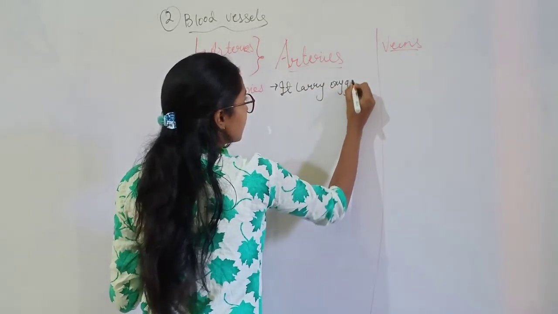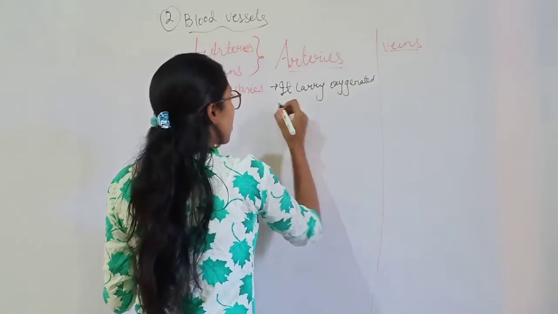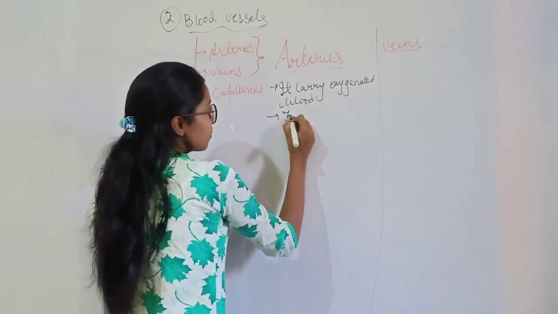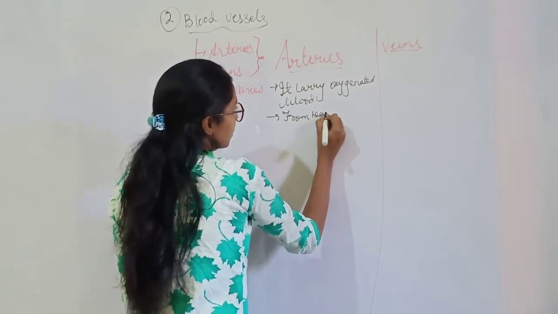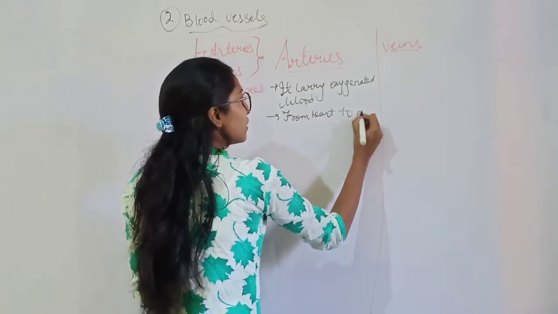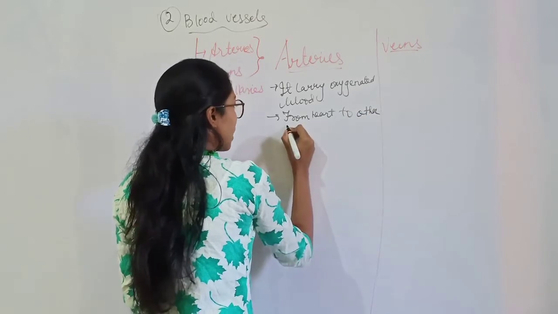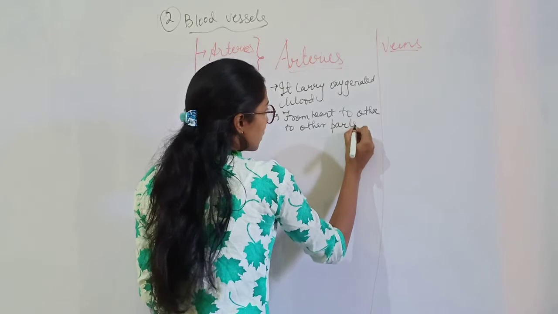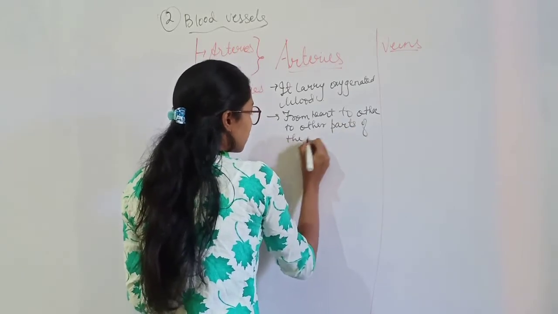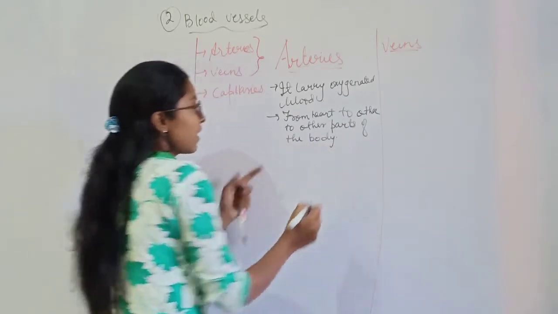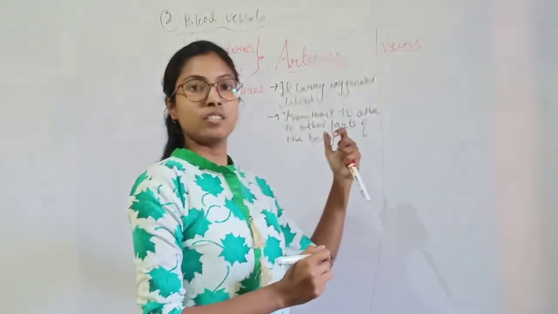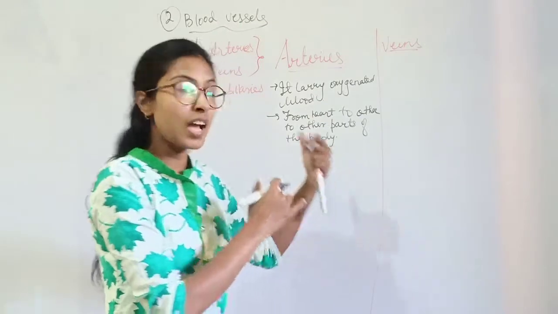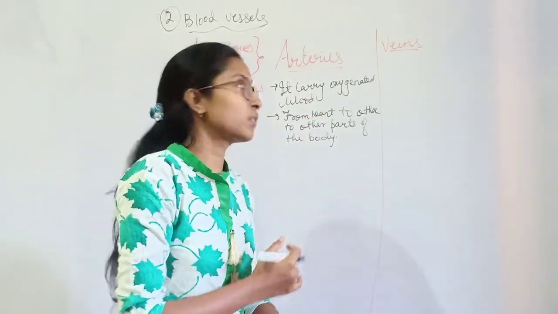So what does it mean? It means that arteries are taking the blood away from the heart. They are not taking the blood towards the heart. They are taking the blood away from the heart.